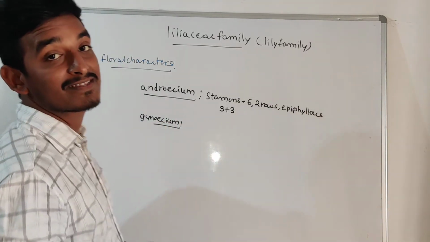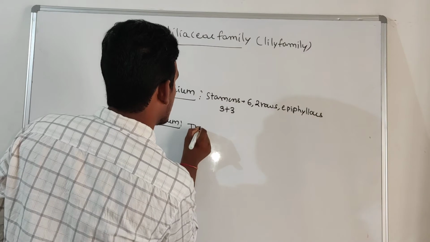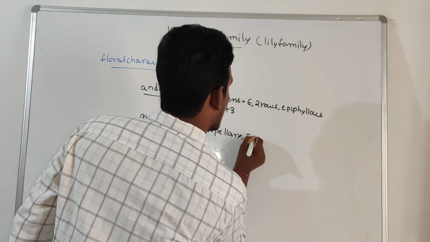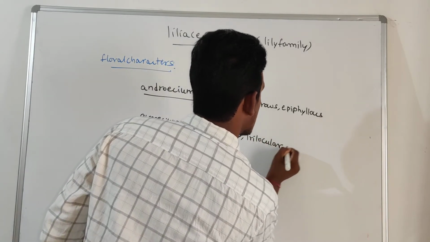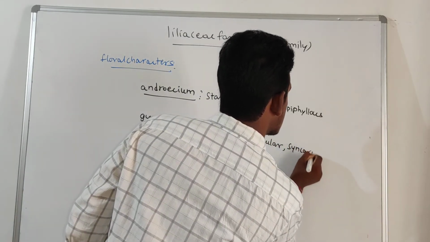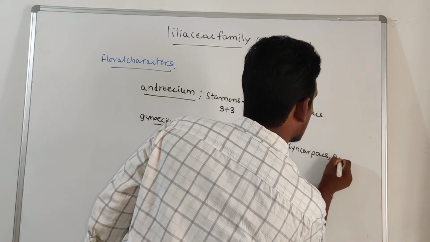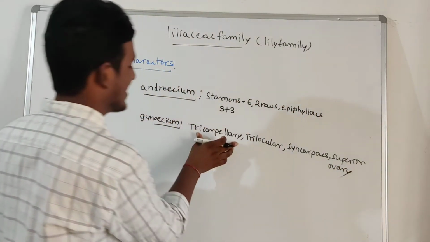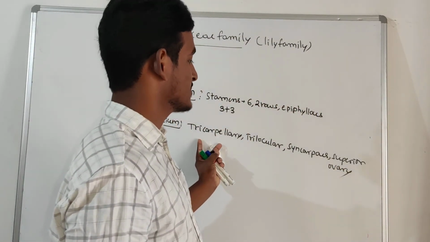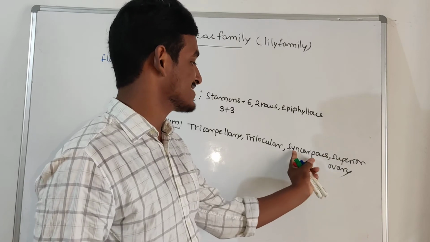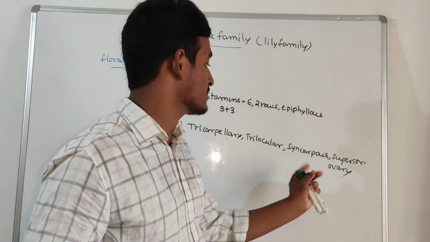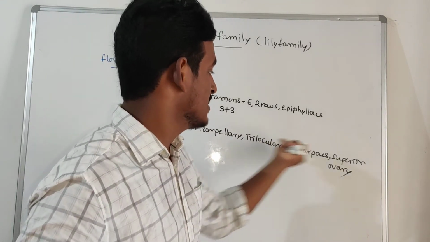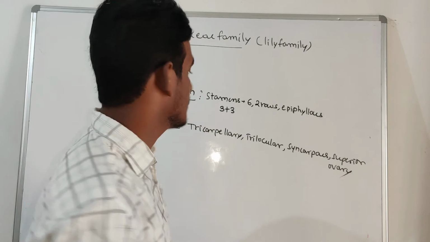So here the gynoecium is tricarpellary, trilocular, syncarpous, superior ovary. Tricarpellary, 3 carpels are present. Those 3 carpels are united, syncarpous. If it is separated, apocarpous. But here it is united. And trilocular, it is having 3 chambers. So here the position of the ovary is a superior ovary.